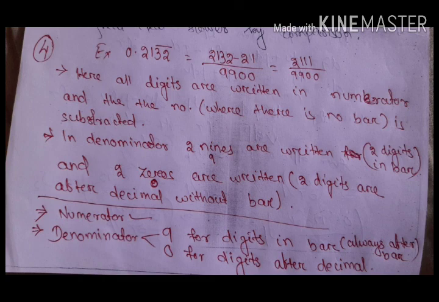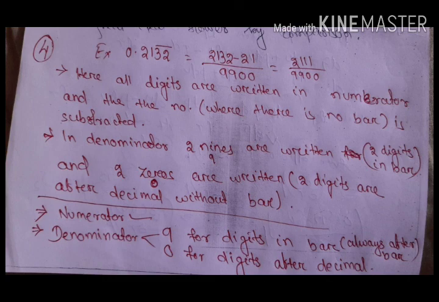For the bar I have put 9. So for the bars I put 9 and for the digits without the bar I will put 0. So the denominator is two 9s for 3 and 2, and two zeros for 2 and 1. The final answer is 2111 by 9900.